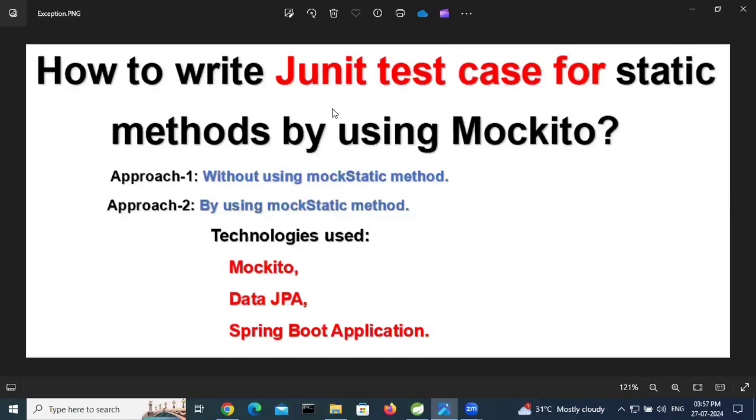In this video, I will explain how to write a JUnit test case for static methods by using Mockito. We have two approaches: one without using the mockStatic method, and a second approach using the mockStatic method. In this video, I will not use the mockStatic method.